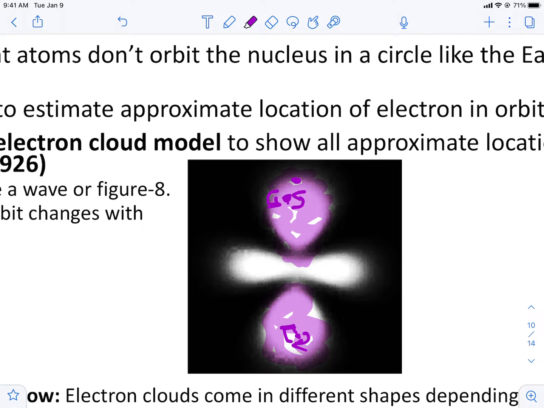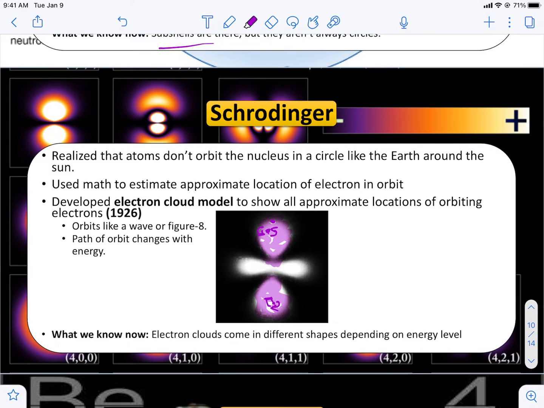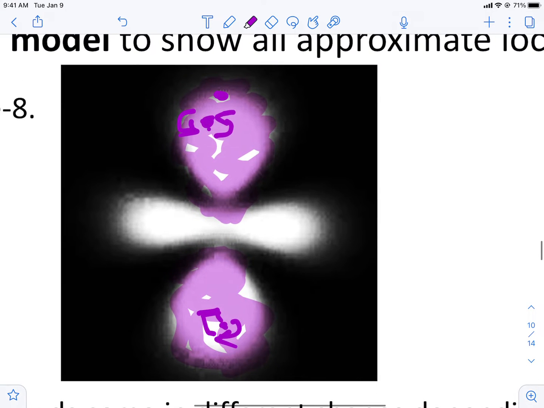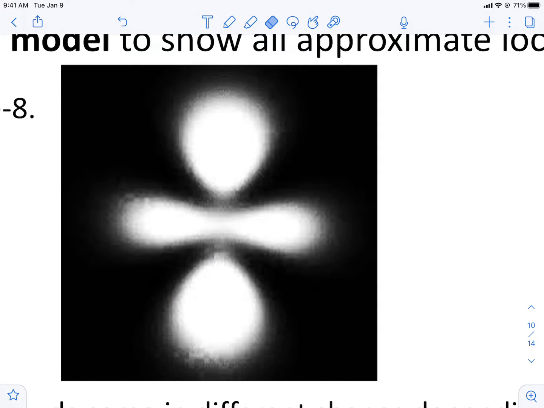Okay, so basically, what did he show us? He showed us that electrons move very quickly, and they move in waves. And because they move very quickly and they move in waves, we can't actually ever pinpoint their exact location. So we have a cloud. So if I get rid of this, we see a formation of clouds here.